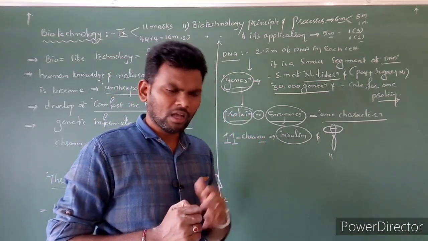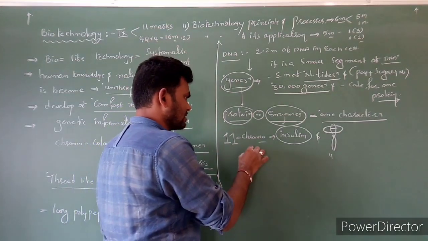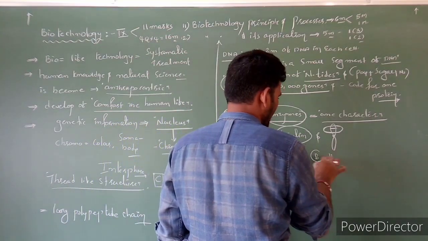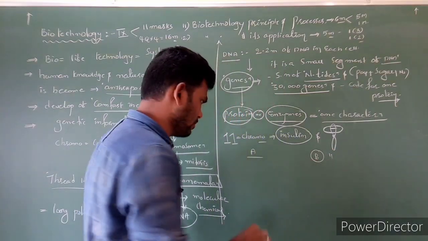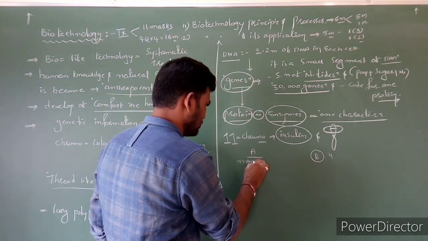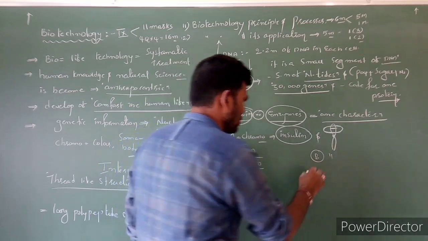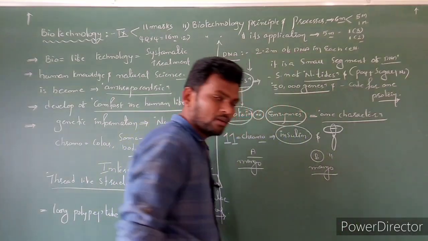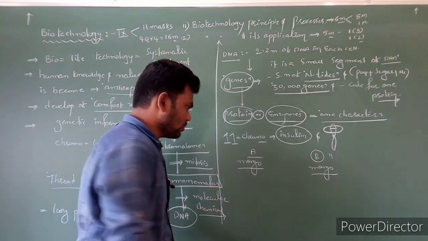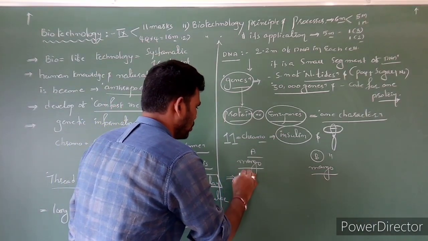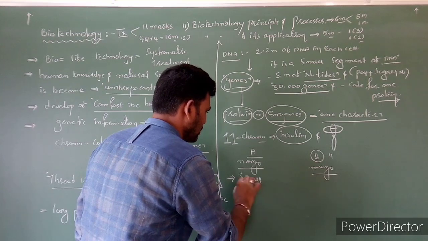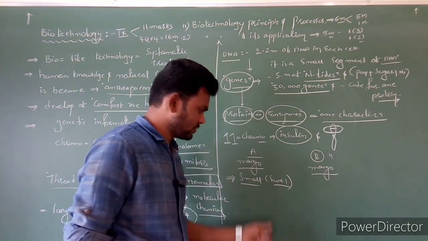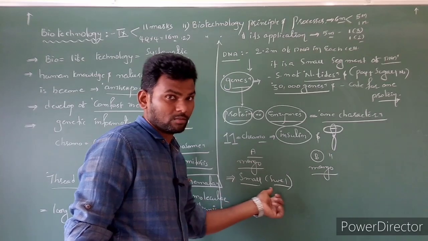Got it? Or one more example, simple. For example, here one plant, here one more plant. For example, a mango plant. Here is one mango. These fruits are very small in size but sweet.